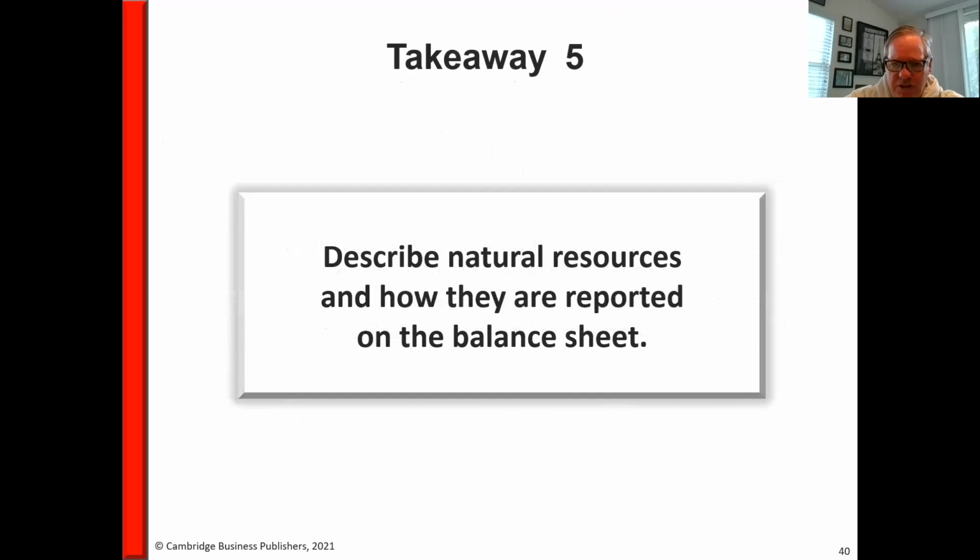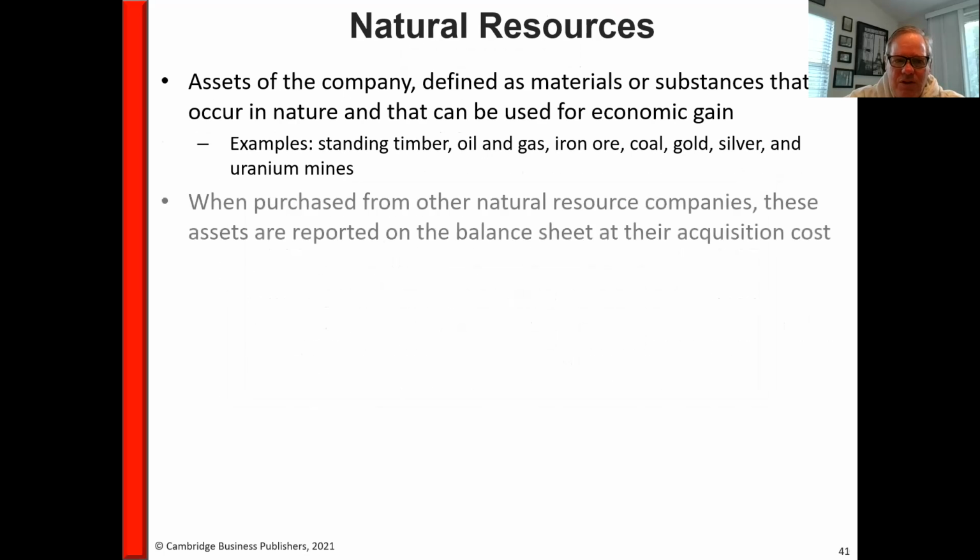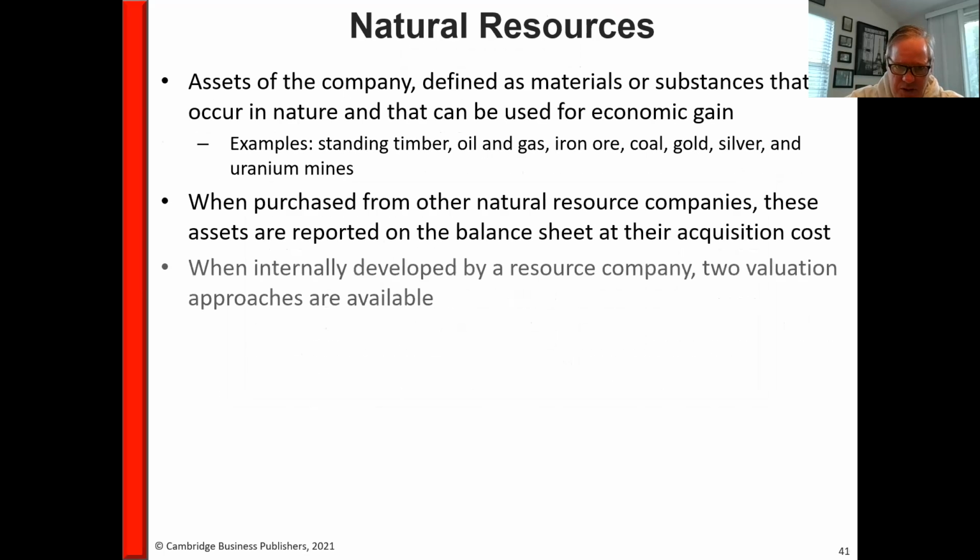Okay, natural resources. So describe natural resources and how they're reported on the balance sheet. Examples of natural resources: timber, oil and gas, iron, silver, gold, uranium. Those are all examples of natural resources. So when we buy these from other companies, we report these on the balance sheet at their acquisition cost. So whatever you paid for them would be the amount that they would be carried on the books.